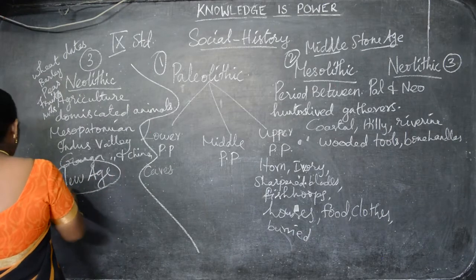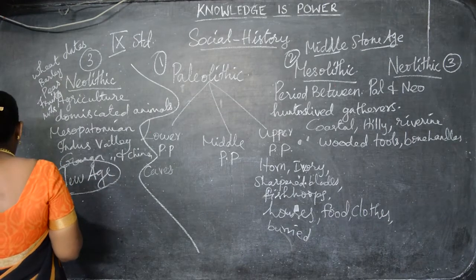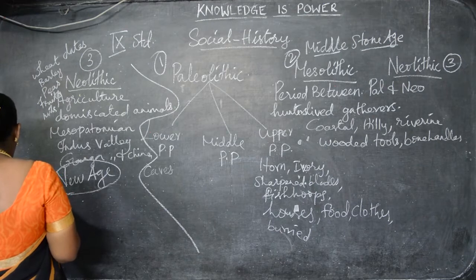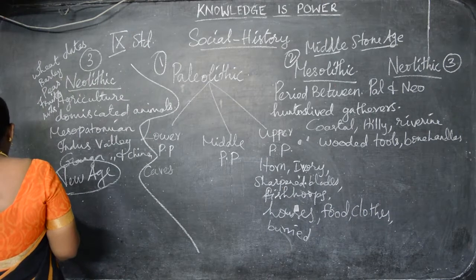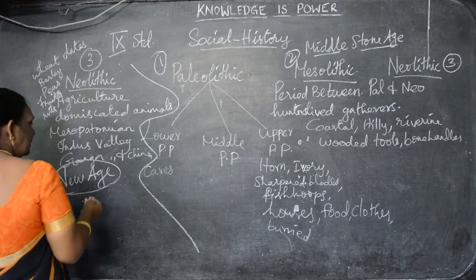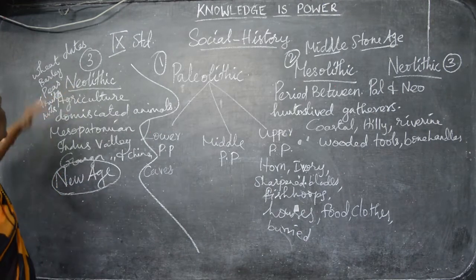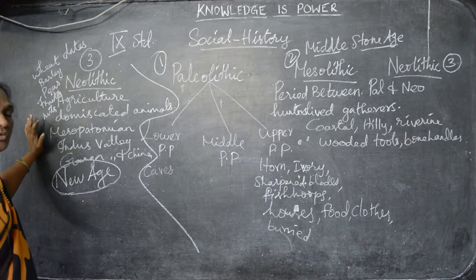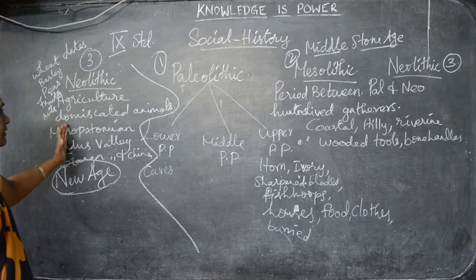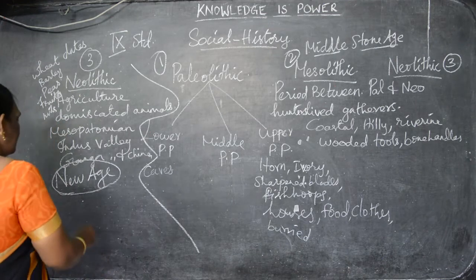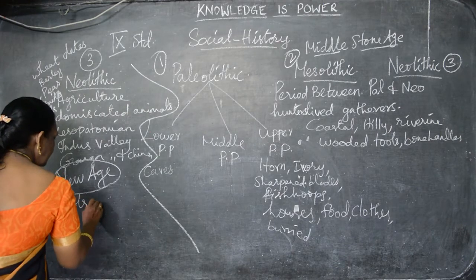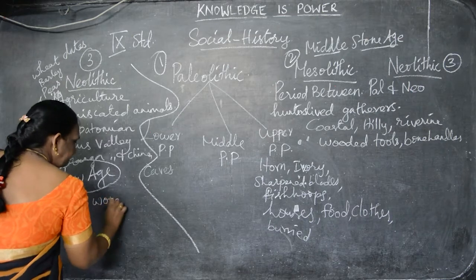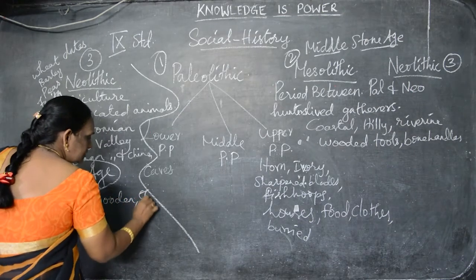because of the development. This age is called the New Age, with domesticating animals, then cultivation of the crops and fruits, and they lived in this Mesopotamian Indus Valley, and they started to make tools, wooden tools and iron tools.